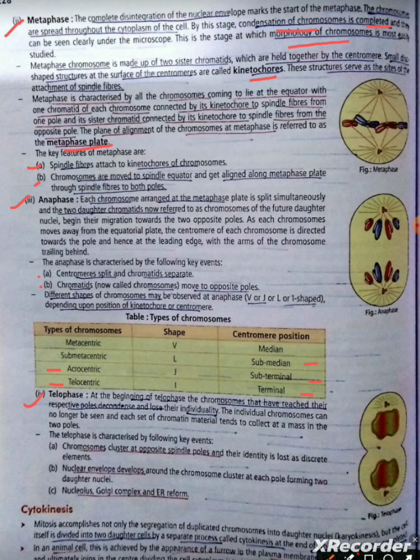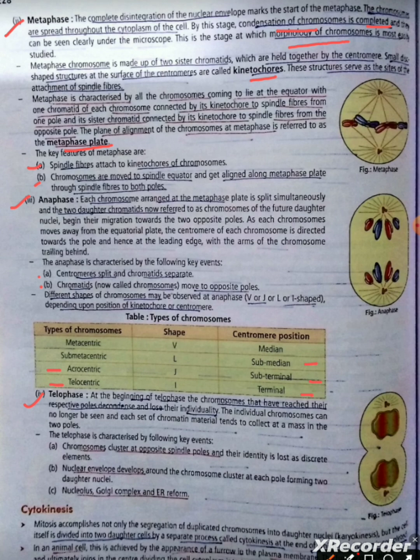Fourth, telophase. At the beginning of telophase, the chromosomes that have reached their respective poles decondense and lose their individuality. The individual chromosomes can no longer be seen, and each set of chromatin material tends to collect as a mass at the two poles.